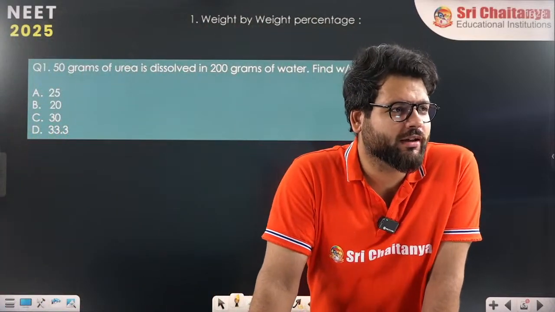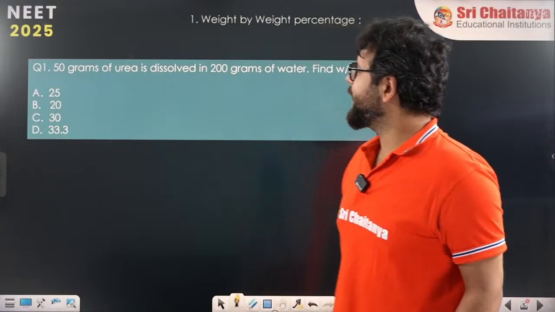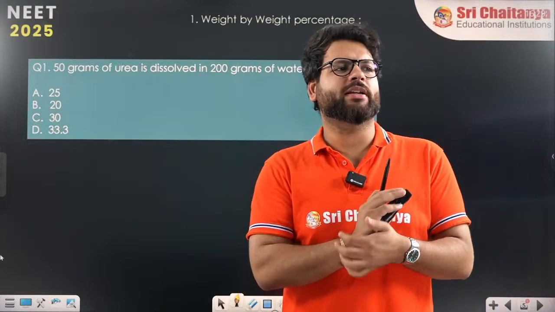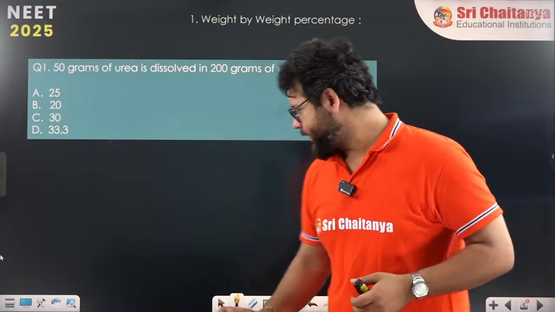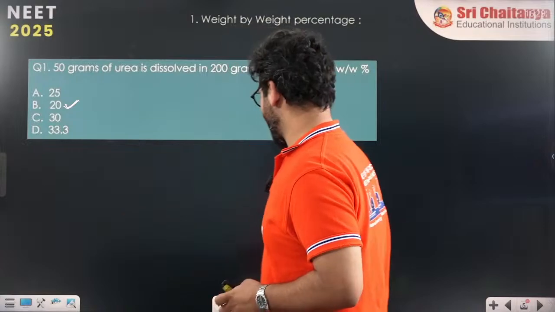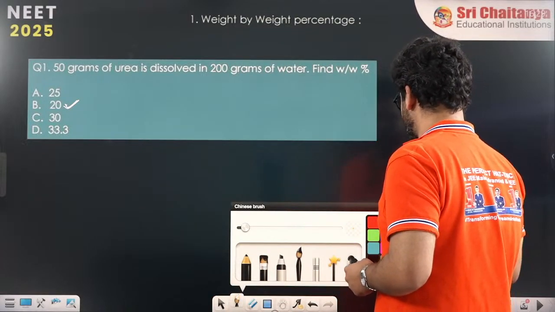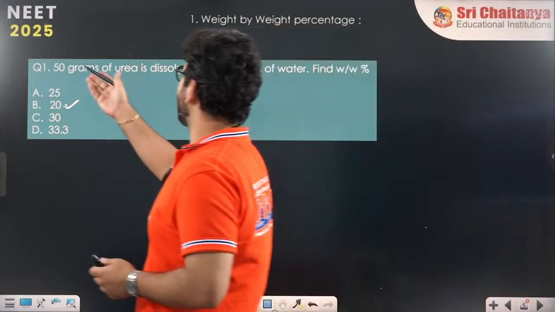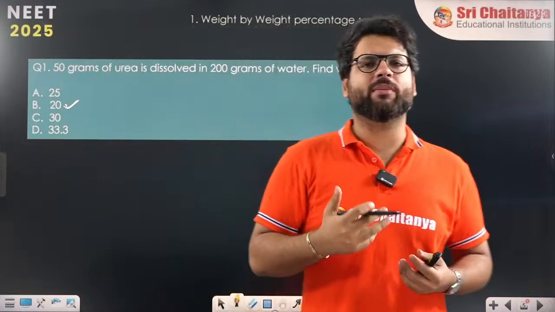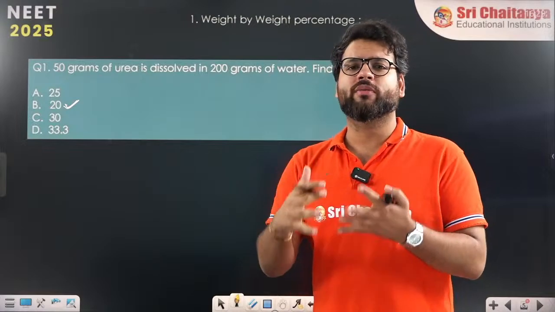Some of you are saying A, some of you are saying B. Those who are saying A, these people are getting stuck in the trap. B is the correct answer, 20%. The trap is that you are directly dividing 50 by 200. Why are you dividing 50 by 200? When you take 50 grams of urea and dissolve it in 200 grams of water, the total solution will become 250 grams.